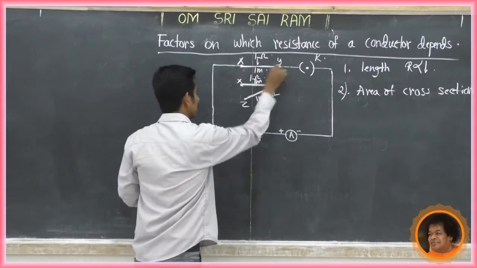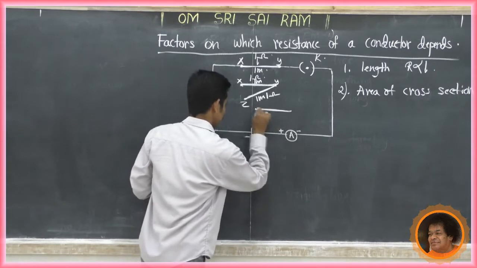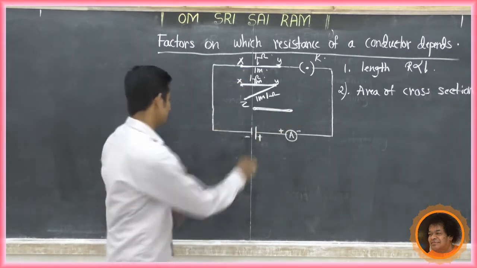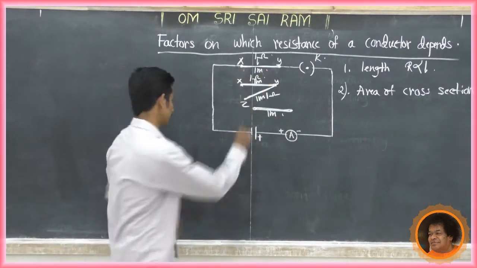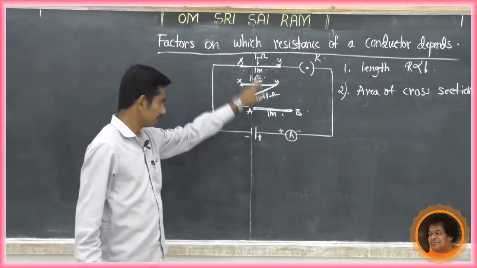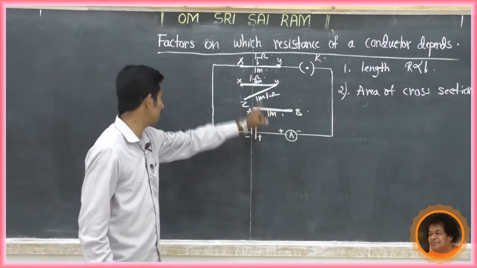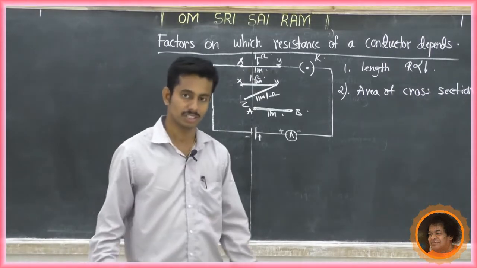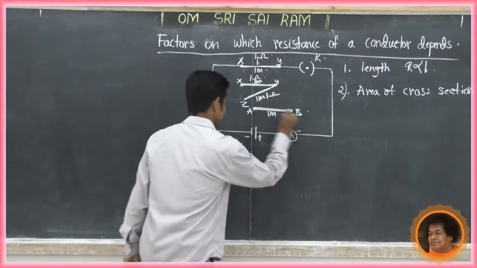Now replace the XY nichrome wire with this one, which is thicker than the previous one. The length is the same, 1 meter only. But what is the difference between XY and AB? This is the thinner one, this is the thicker one. If I replace it with this AB nichrome wire in this circuit, now the resistance decreases. Why did the resistance decrease? Because this is the thicker one.